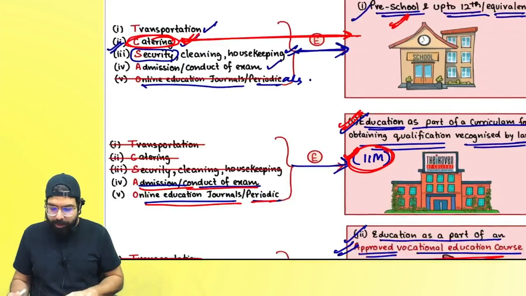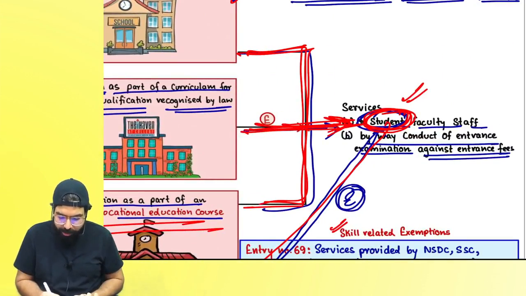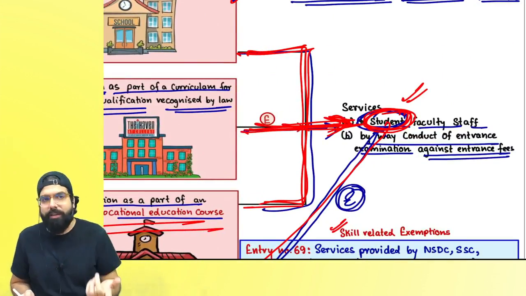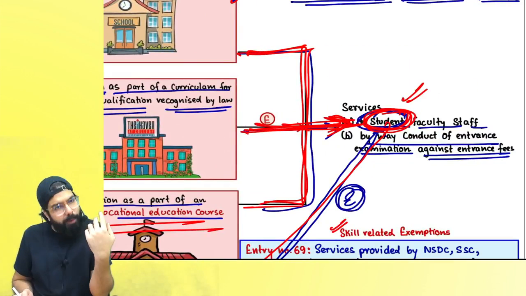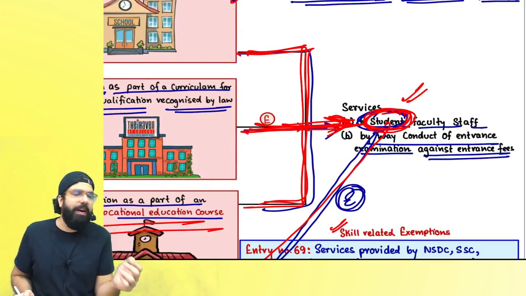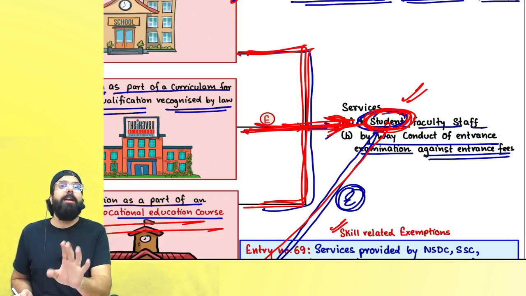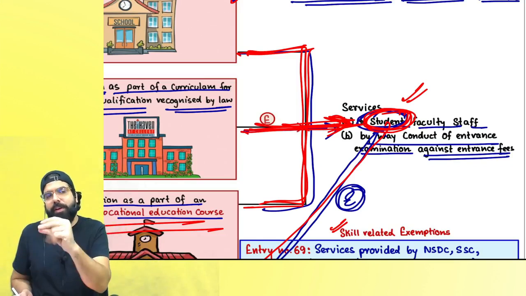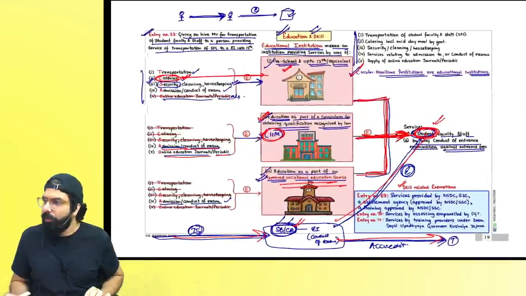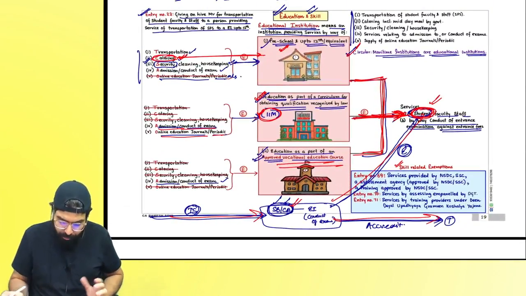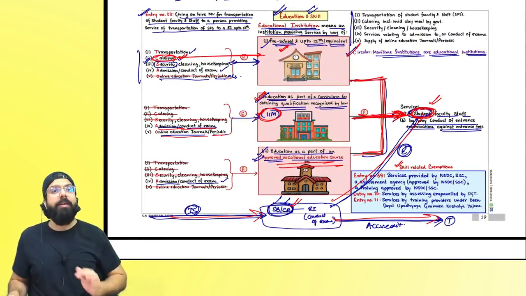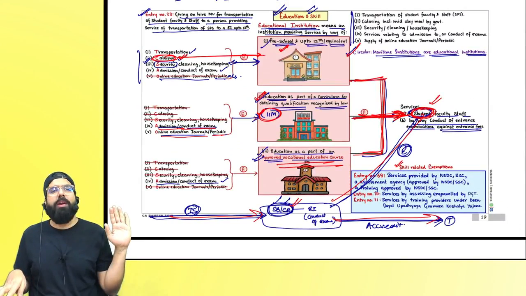Food and beverages, when they are provided by an educational institution to their students, faculty and staff, are exempt. Catering services provided by an educational institution to students, faculty and staff are exempt. But if a third party is providing catering service, food and beverage service, it will always be taxable. Done, everyone? Then one thing you have to remember is somebody providing transportation of students, faculty and staff to an educational institution up to 12 is exempt.